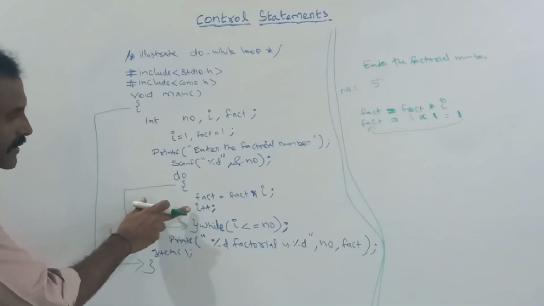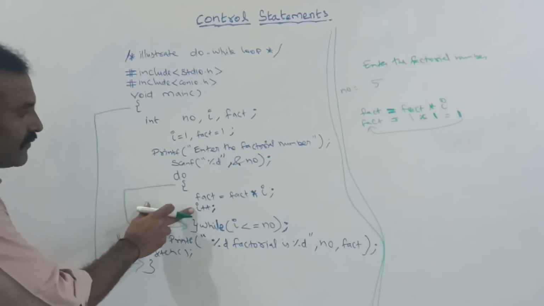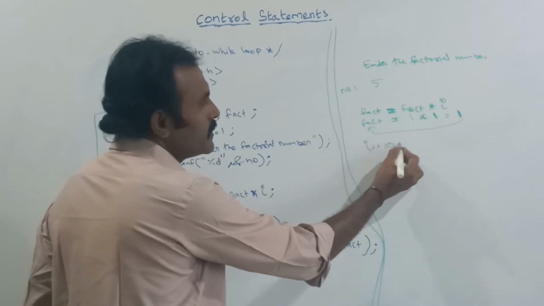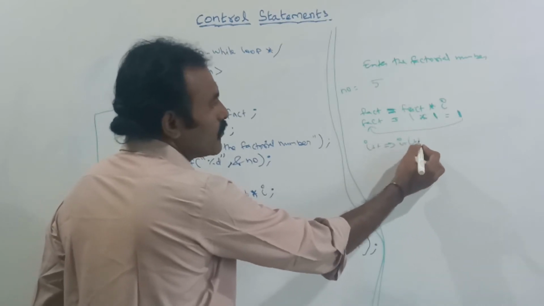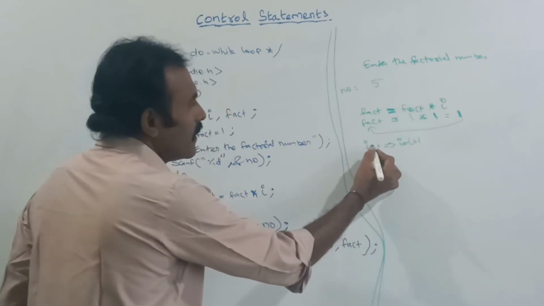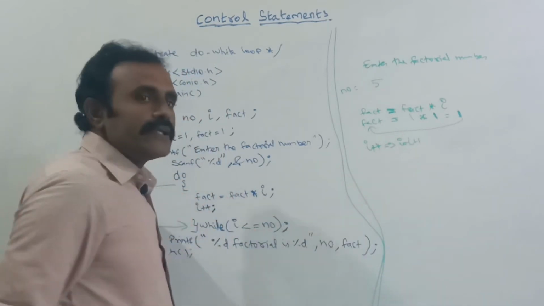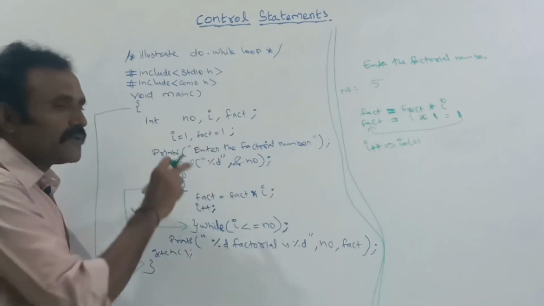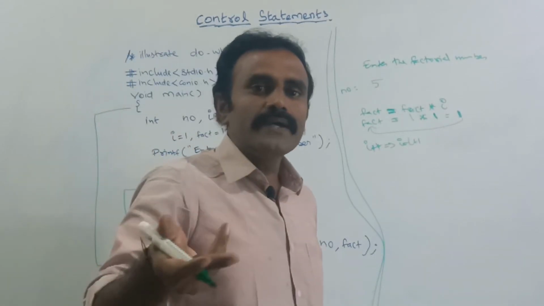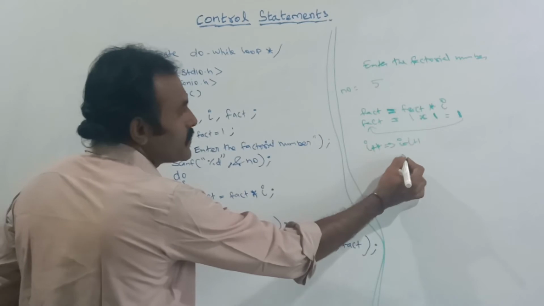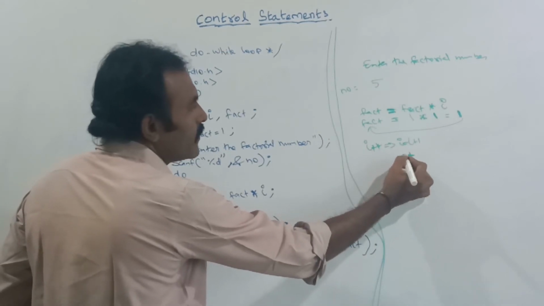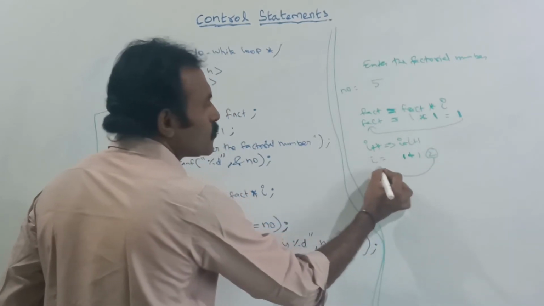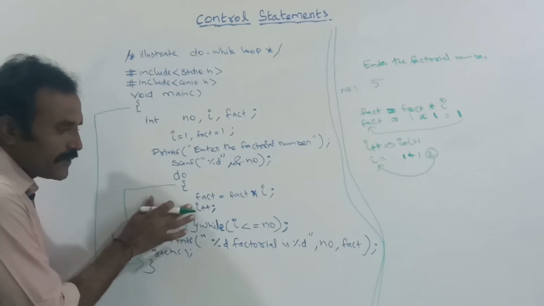Next I am incrementing the value of I. Now what is the value of I? Previous value of I plus plus, or I is equal to I plus 1, both are the same. I am going to increment the I value by 1. So the previous I value, to that value 1 will be added. The previous value of I is 1. Now I am going to add 1 to this 1. So now the current value of I is 2. In this step the I value will be 2.